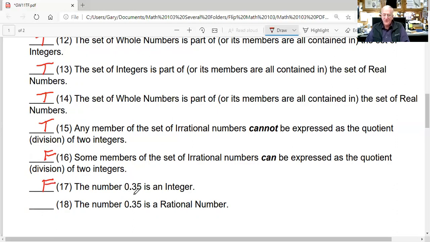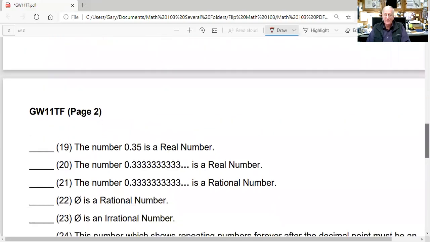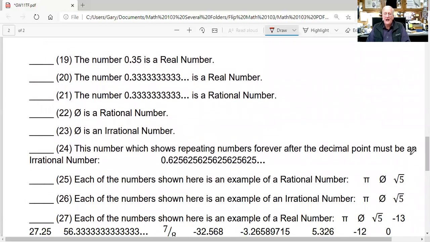The number 0.35 is a rational number. Could you write 0.35 as a fraction, the division of two integers? How about 35 over 100? Those are both integers, right? Therefore, this is a true statement. It is a rational number. Okay, let's go on. The number 0.35 is a real number. Well, it's rational, and rational numbers are part of the real numbers, so that's true.